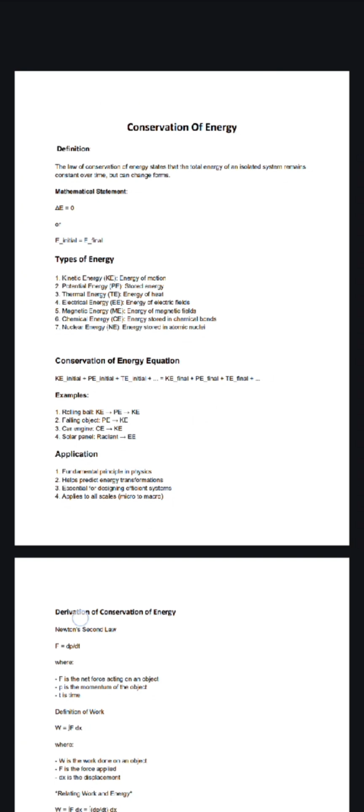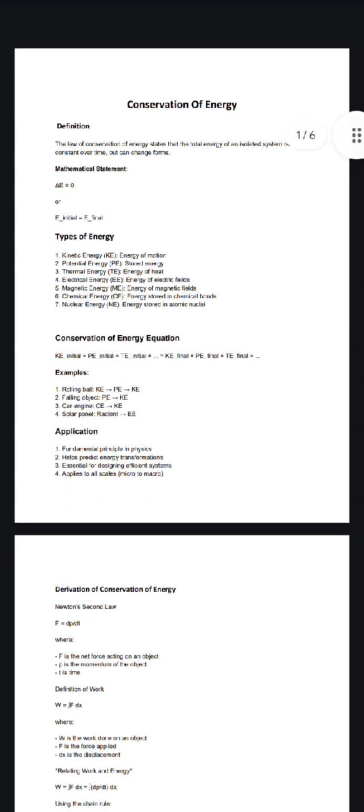There is a law called conservation of energy. The law states that the total energy of an isolated system remains constant, but it can change its forms. We can see this definition in another way: energy can neither be created nor destroyed, but it can change from one form to another. From these two definitions, we can understand that the initial energy is equal to the final energy, and when we take their difference, the numerical value will be equal to 0. So, that is the mathematical statement of conservation of energy.